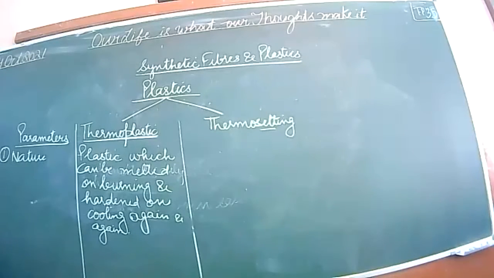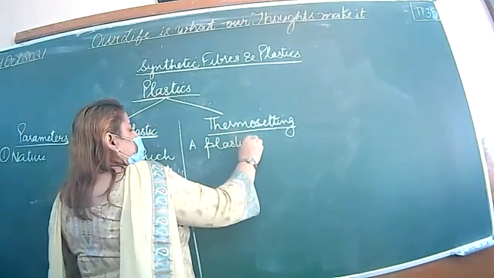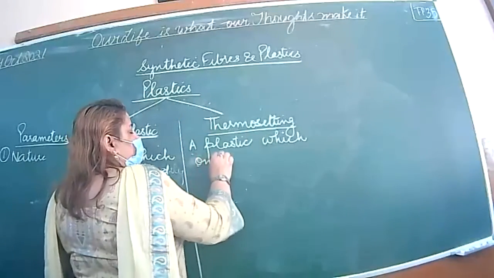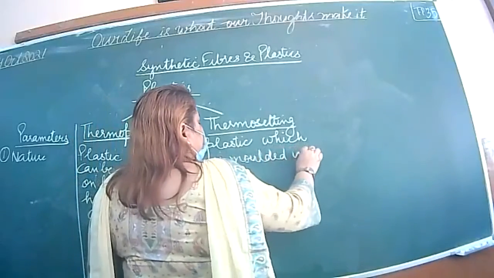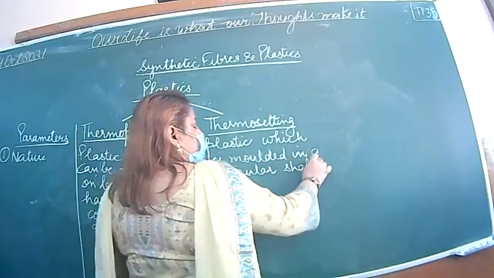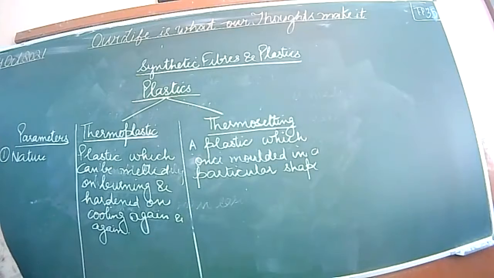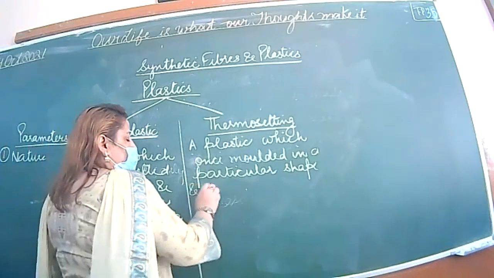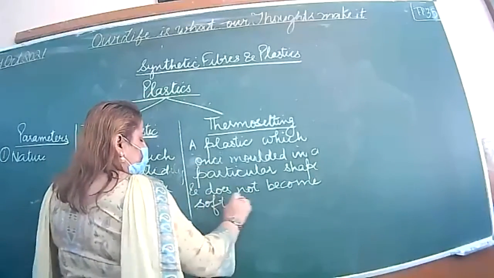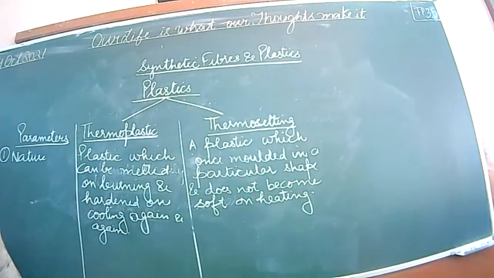Write down the point: a plastic which, once molded in a particular shape, does not become soft on heating. Is this point clear to everyone?